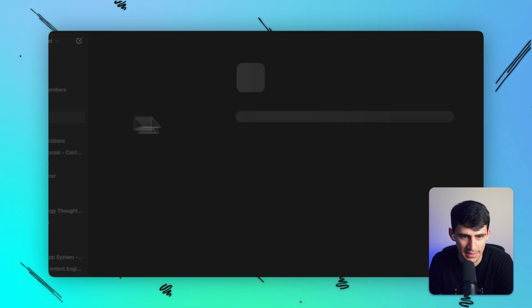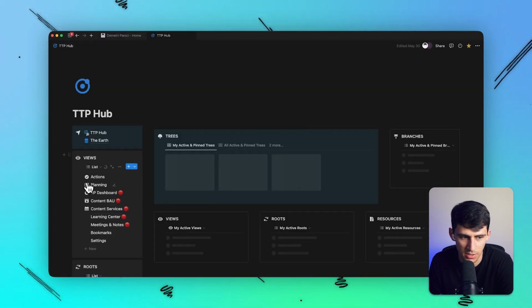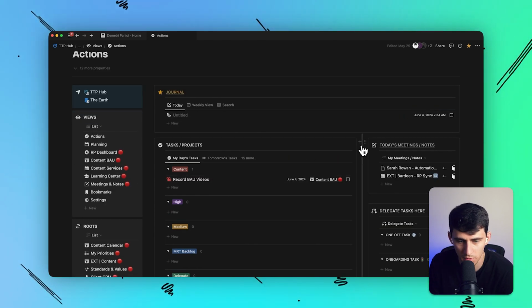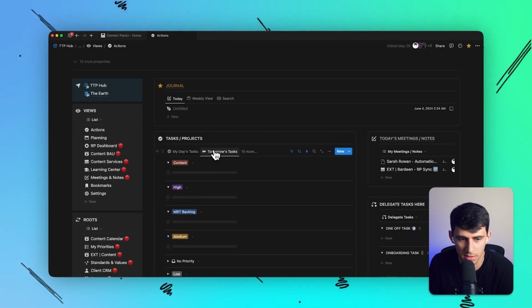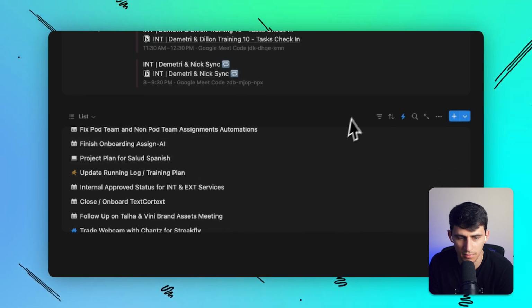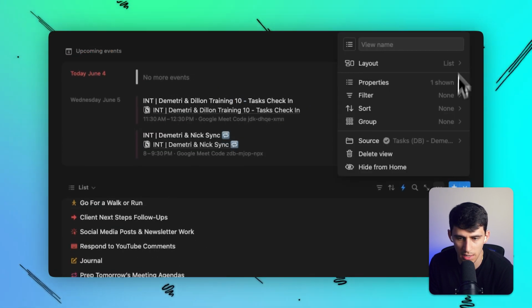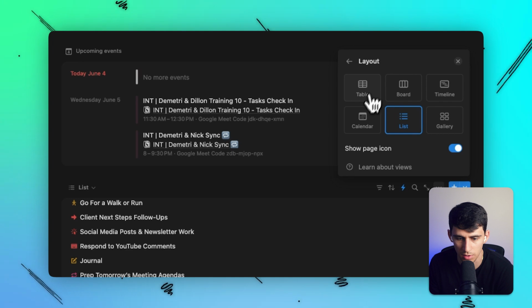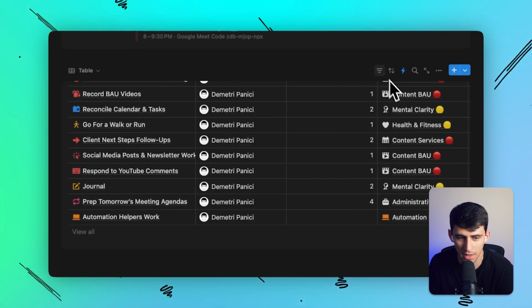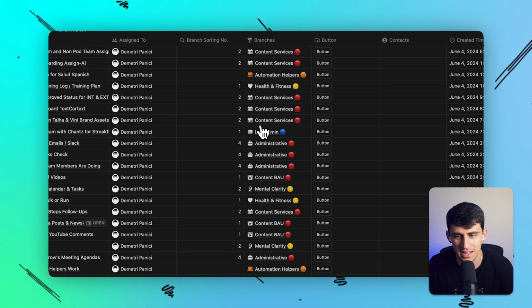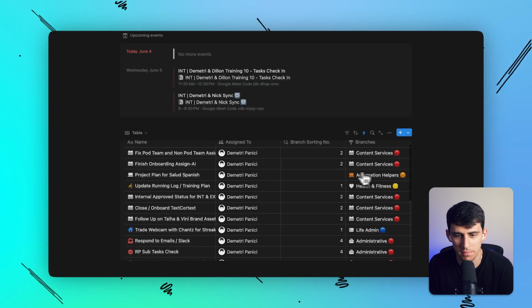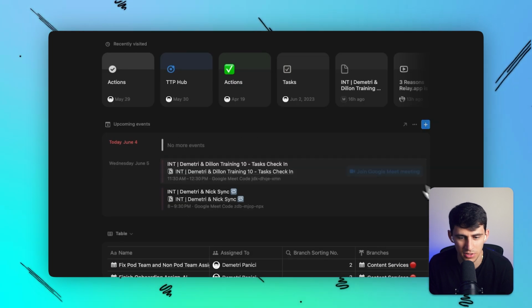And I can go back in here to my actions page, which is essentially my de facto home page in Notion, right? This is like my remaining tasks. This is my tomorrow's tasks, all these sort of things. I can definitely just set up filters and change the layout to be like a table view to look like what's on that page, right? That's cool. But why would I do it in this view? I don't really see it, right? Like, I don't get what the point of this is, to have a very basic home page, I guess.